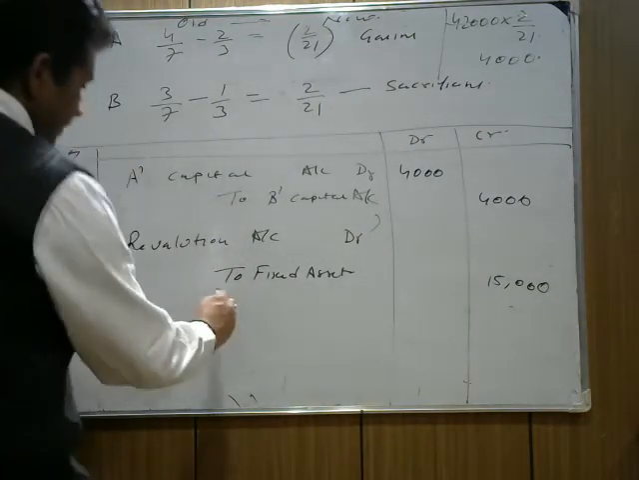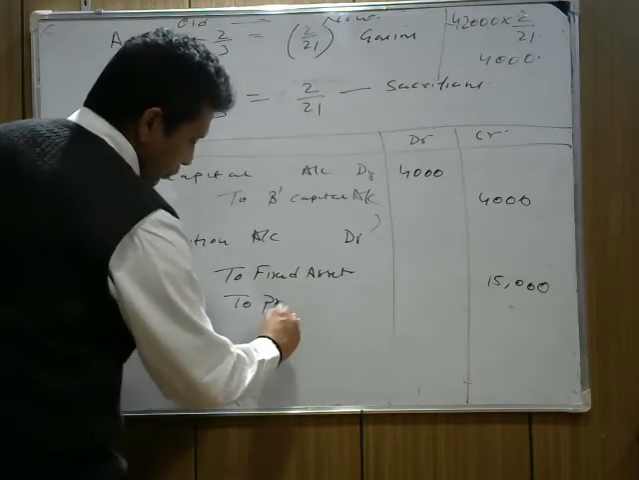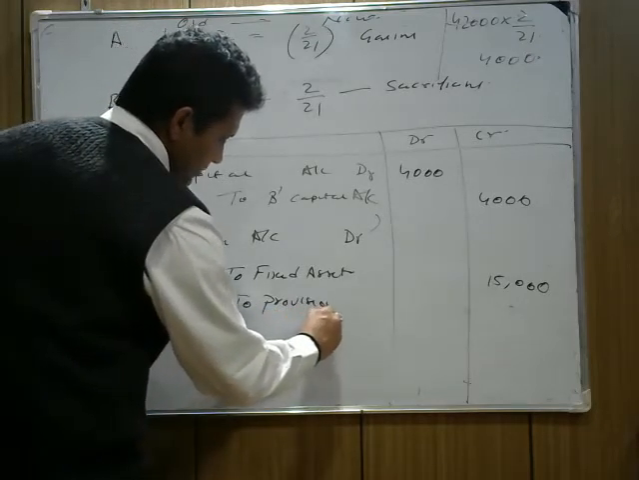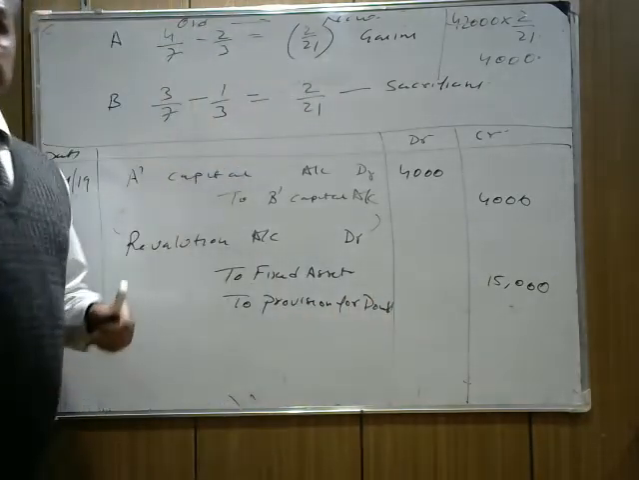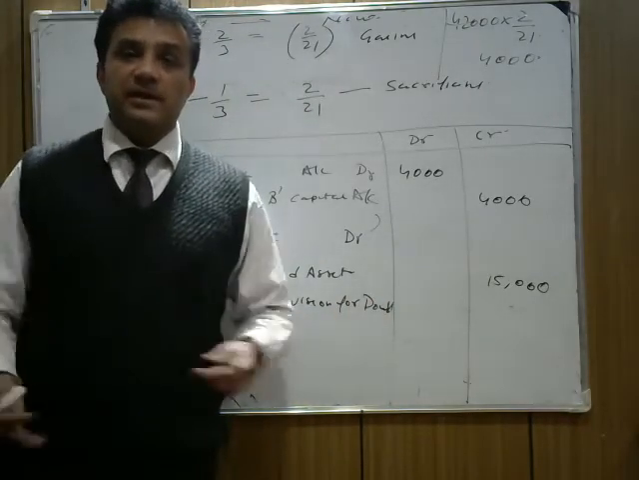6% on debtors. Again, it's an expense, provision for doubtful debts. For doubtful debts, because we are not getting 6% of the debtors. This is an expense for us.